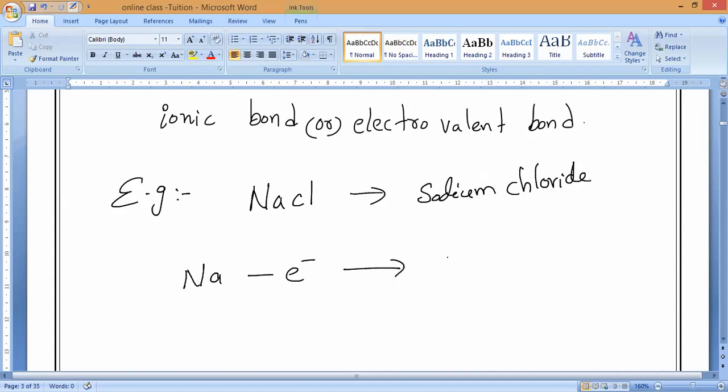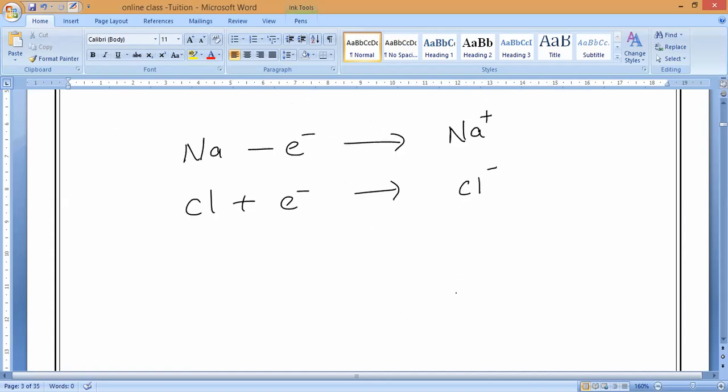One electron, and it will form Na plus. Chlorine will receive one electron and turn into Cl minus. If we combine these together, what will come? Na1Cl1, which equals NaCl. That's all. Do you understand, guys?